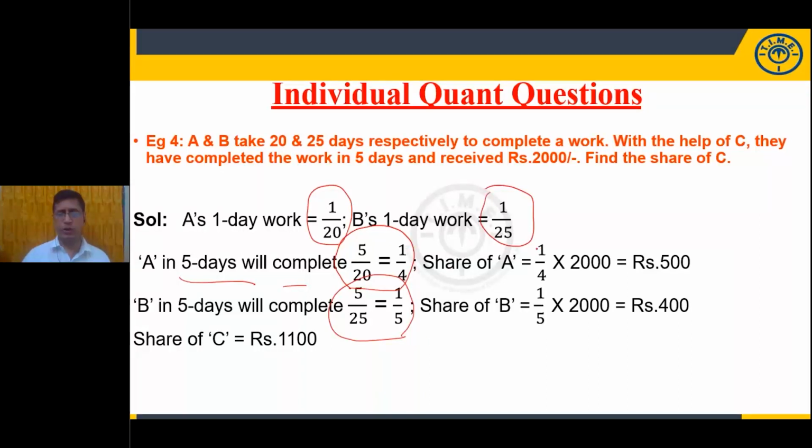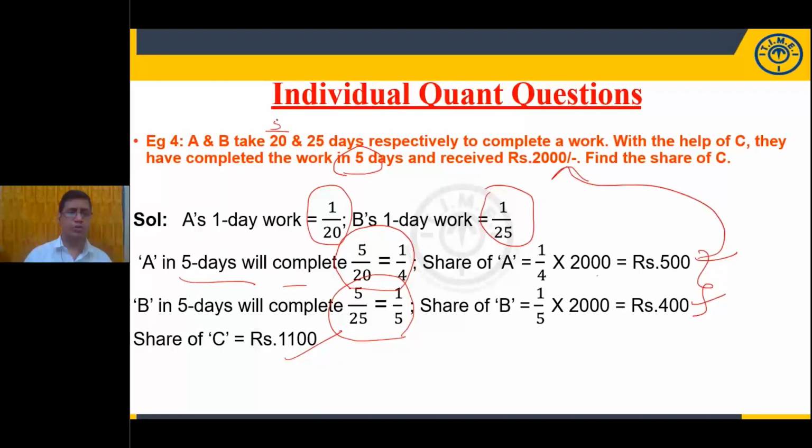What is the share of A? It means 1/4 of 2,000. The share of B is 1/5 of 2,000. A received 500, B received 400. The sum of these two is equal to 900. Subtract from 2,000, and you'll get the share of C. I'm doing the calculation.